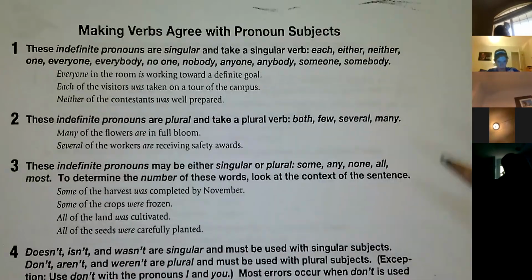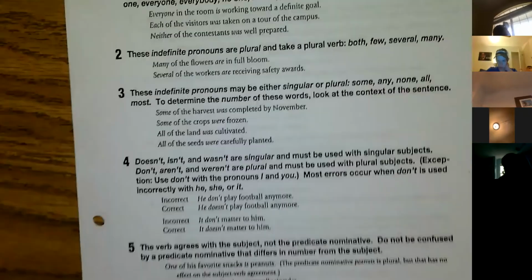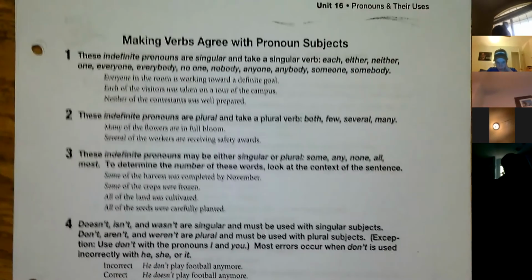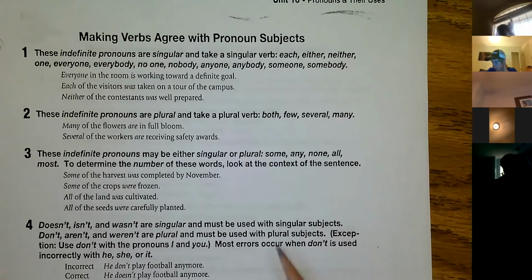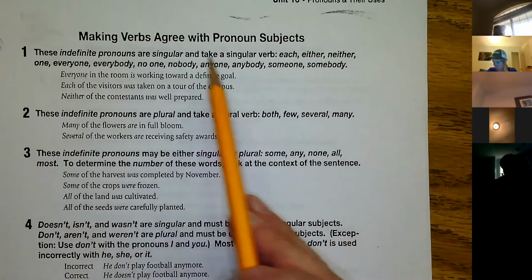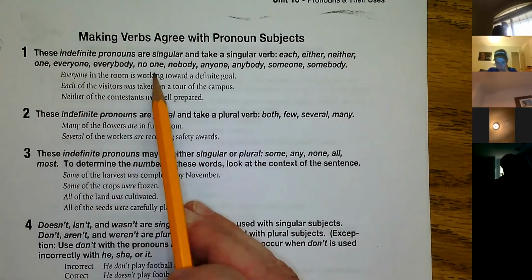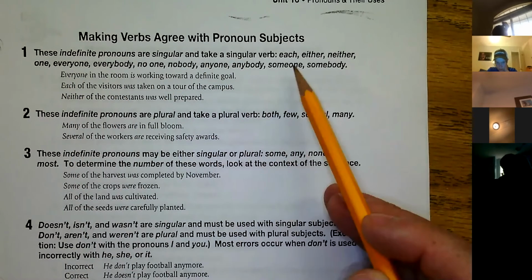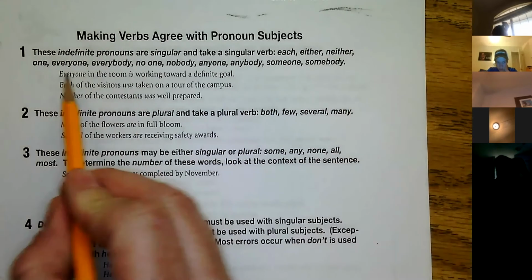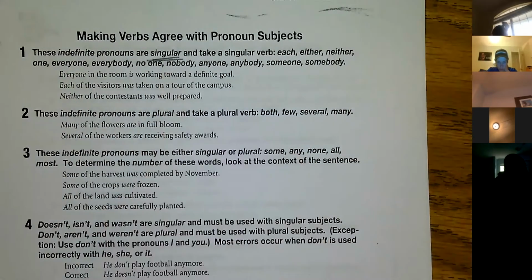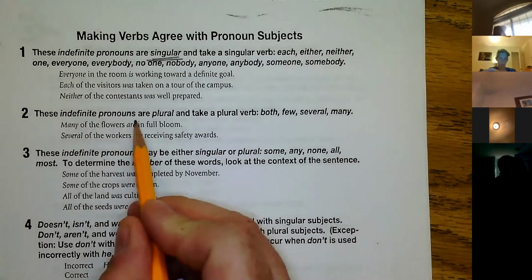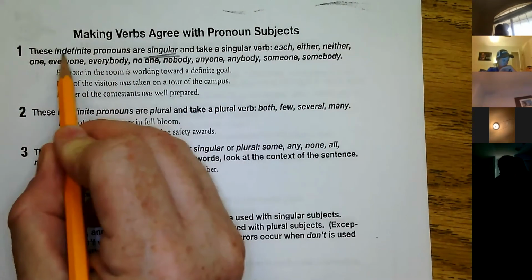All right, making verbs agree with pronoun subjects. Let me get that arranged. These indefinite pronouns are singular and take singular verbs: each, either, neither, one, everyone, everybody, no one, nobody, anyone, anybody, someone, somebody. These are singular, okay? That's the list of singular indefinite pronouns.